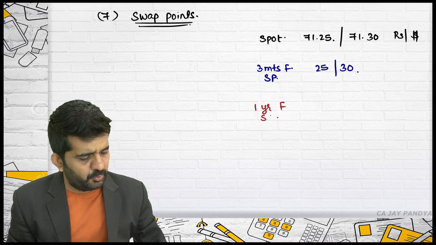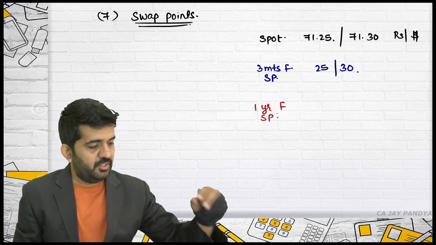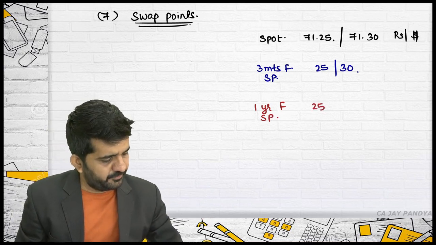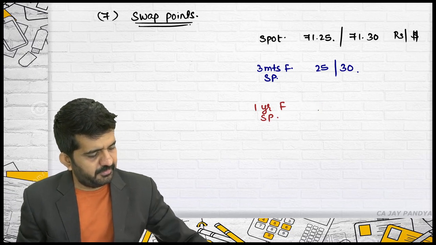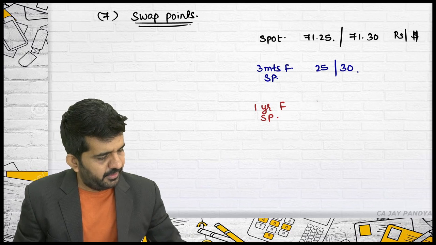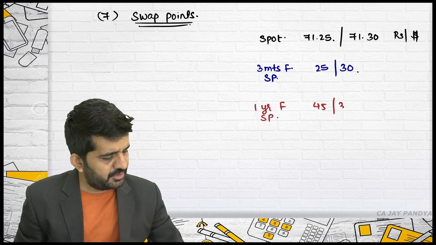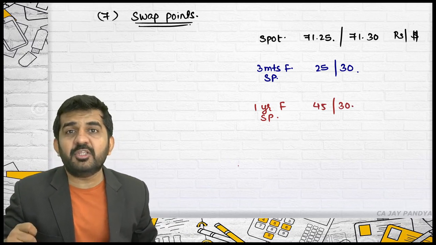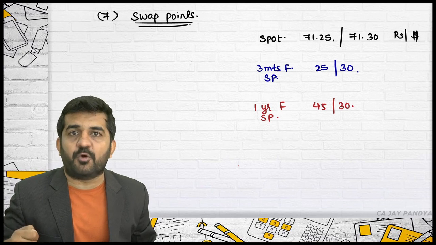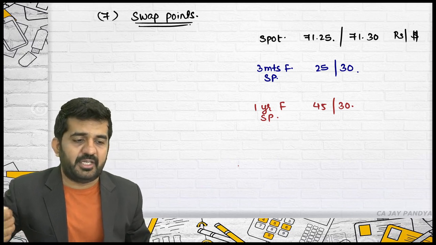Both are given today itself. Let me take another figure, it is 45 slash 30. They have not given 3 months forward rate and 1 year forward rate directly, but they have given it indirectly.